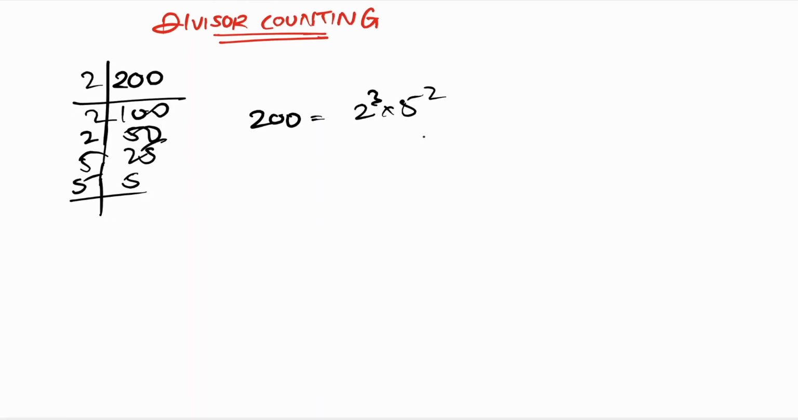Any divisor of 200 is basically a number which can be factored out from the prime factorization. For example, I can factor out 2 from the prime factorization of 200. If I factor out 2, the remaining thing is 2 squared into 5 squared. If I factor out 5, the remaining thing is 2 raised to 3 into 5 raised to 1, which tells me that 2 and 5 are both factors of 200.